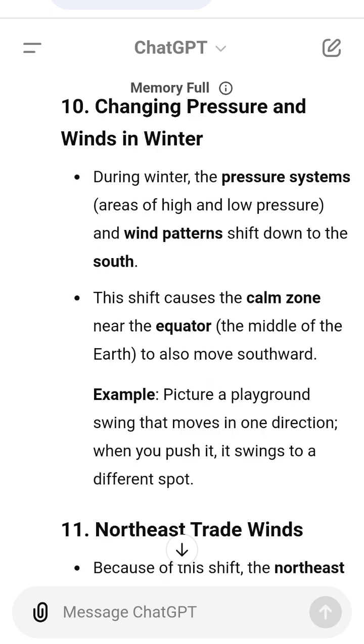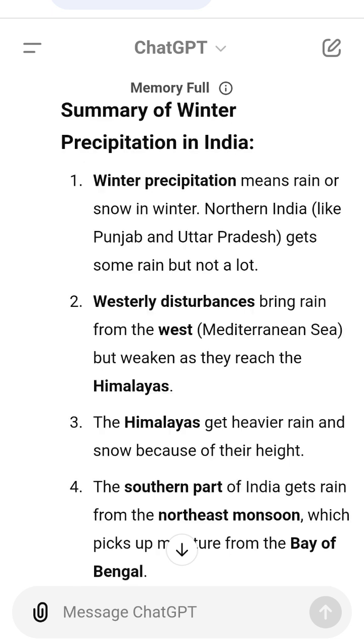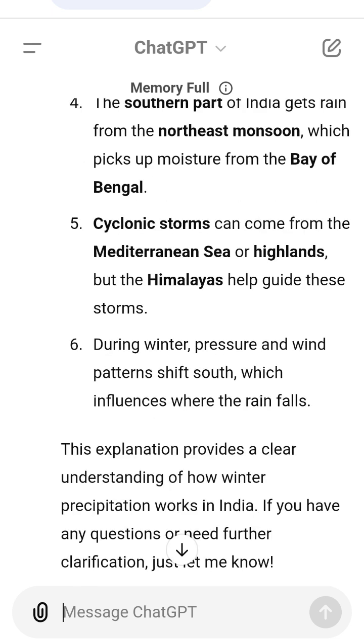6. The wind direction in India varies by region. Northwest in the Gangetic Plain, northeast in the south and west. 7. The winds are dry because they come from the land, and they don't bring rain, making the weather dry and pleasant in winter.